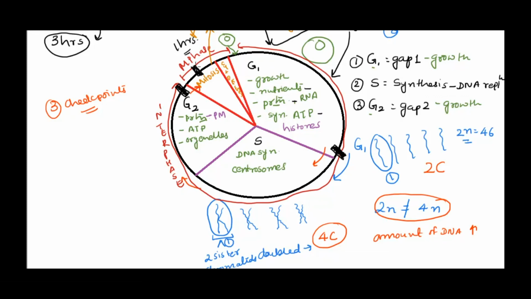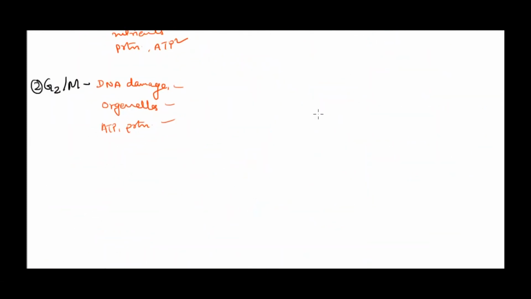And then the next, or the last, checkpoint is in the M phase. To be very specific, it's in the metaphase. This is called the Spindle Checkpoint, where the important thing the cell does is to check whether all the chromosomes are attached properly to the spindle fiber or not, because both these copies need to go into the new cells.